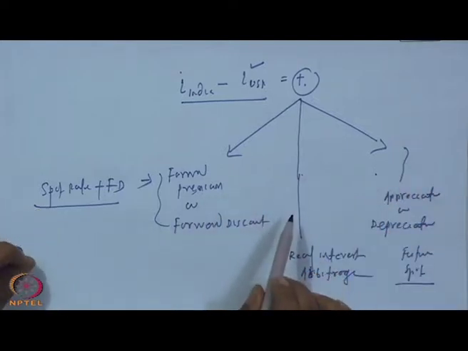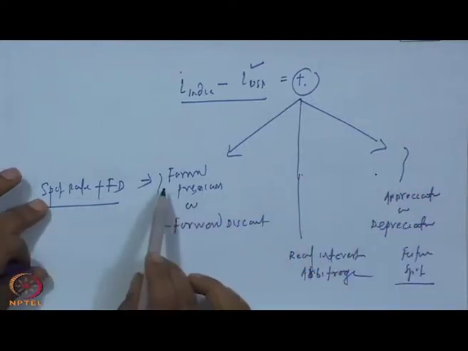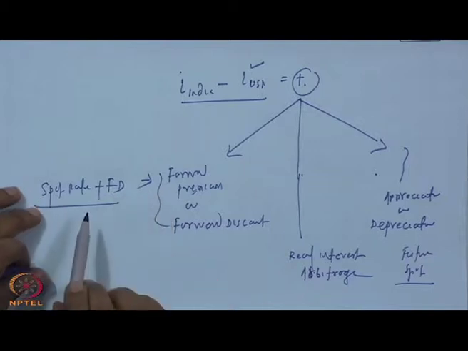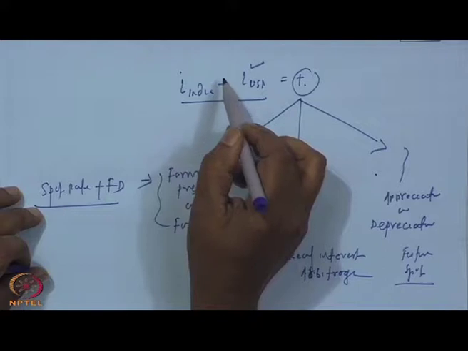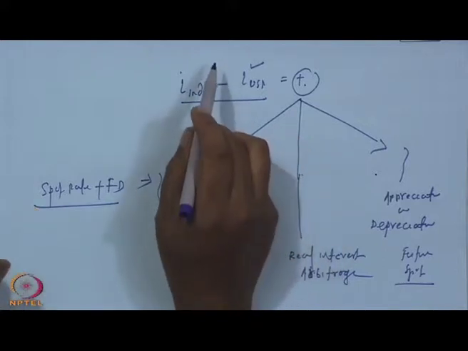Similarly, we are nowhere factoring the inflation here, because these interest rates are nominal interest rates. Here we are not factoring the inflation. We discussed in the earlier session that nominal interest rate minus inflation is the real interest rate. It may happen that the difference in nominal interest rate is available because inflation in India is very high compared to the US.